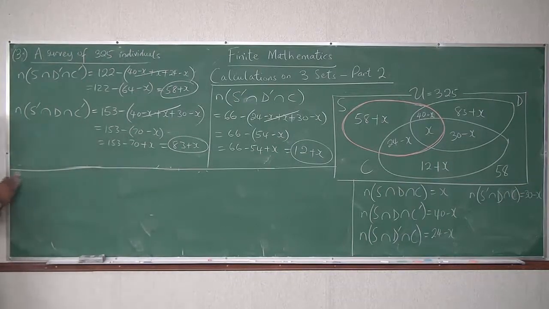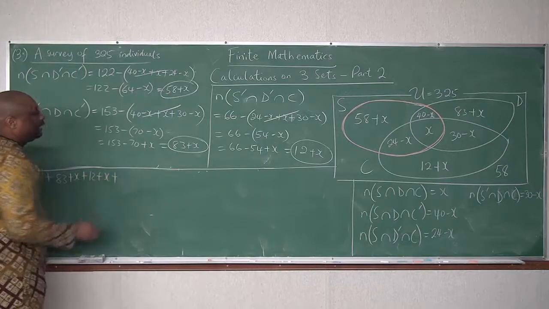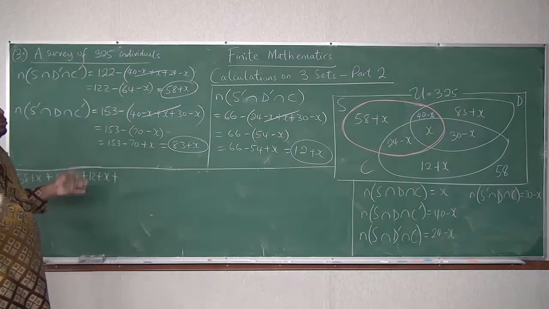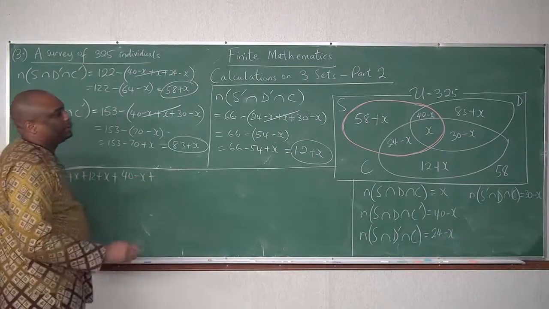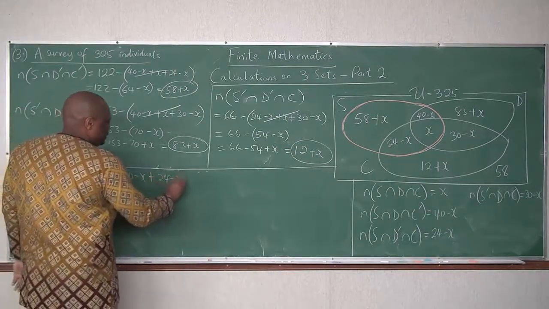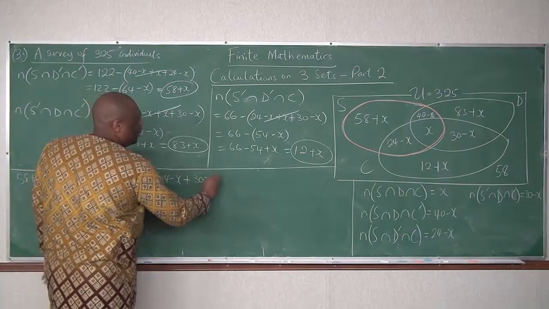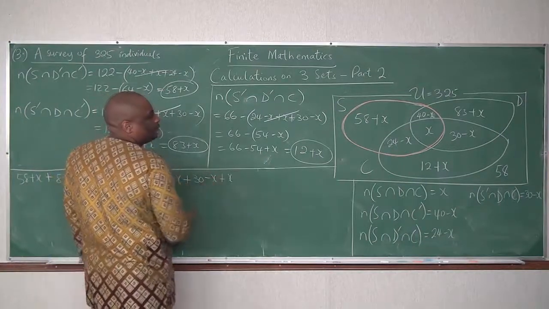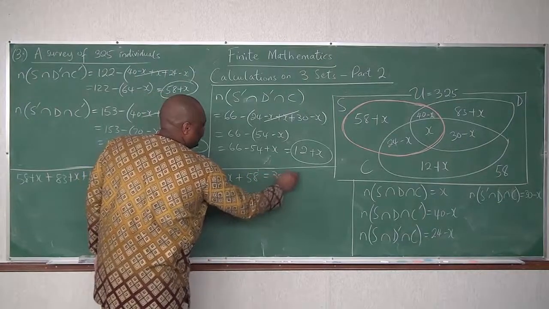So we now have 58 plus X plus 83 plus X plus 12 plus X, those who subscribe to one channel only. Then those who subscribe to two channels only: 40 minus X plus 24 minus X plus 30 minus X, plus X plus 58 is equal to 325.